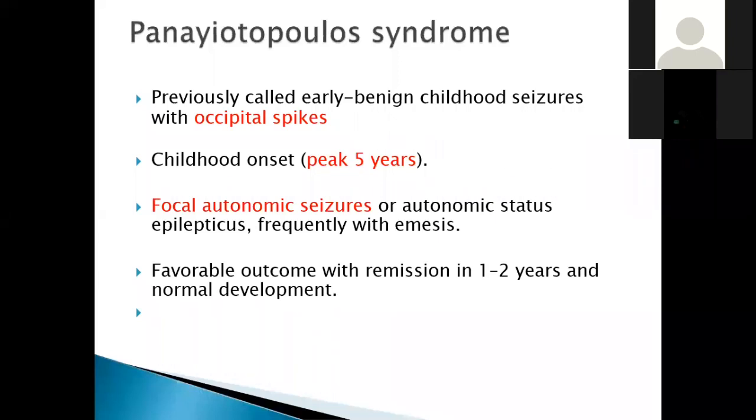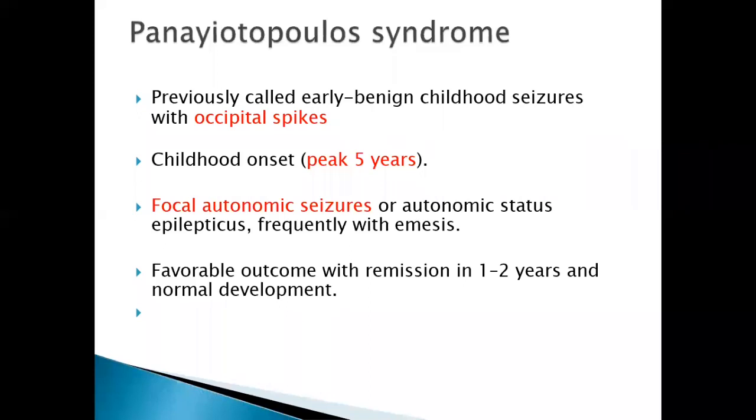What is the characteristic feature of Panayiotopoulos syndrome is the focal autonomic features. The child presents with ictal vomiting. During the episode of seizure, they have ictal vomiting. So this is classic of Panayiotopoulos syndrome. If you do the interictal EEG, you classically get the occipital spikes. Characteristically occipital spikes are present. Onset is between 3 to 7 years, peak by the age of 5 years.